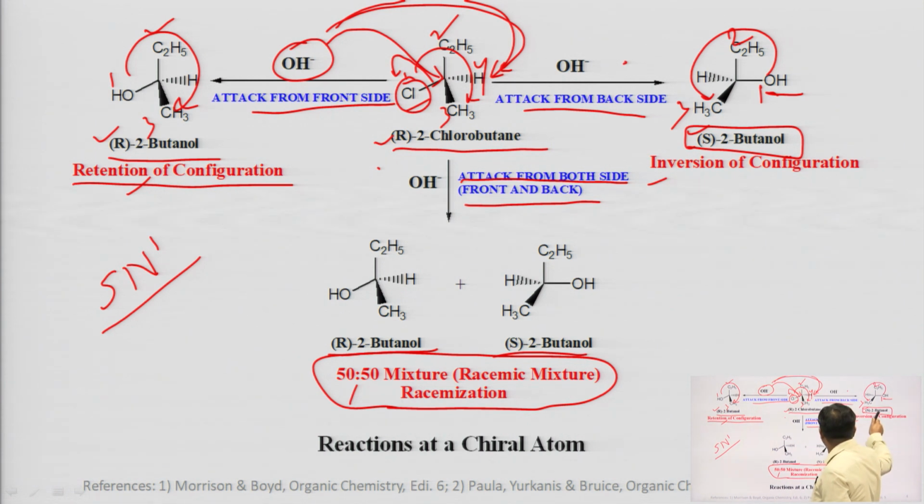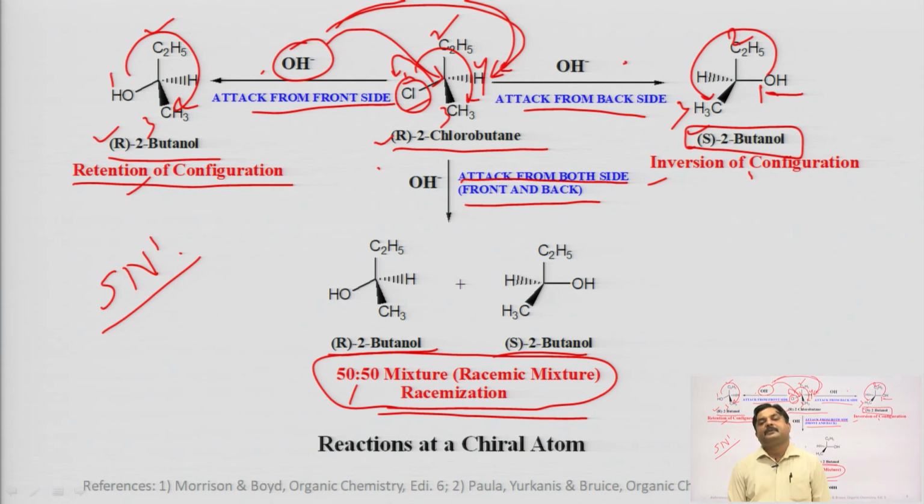Back side attack will give an inverted product, front side attack will give a product with retention of configuration, and if the nucleophile attacks from the back side as well as the front side, we get a racemic mixture as the product. This type of reaction is possible at a chiral carbon, and this carbon is chiral because it has 4 different groups.